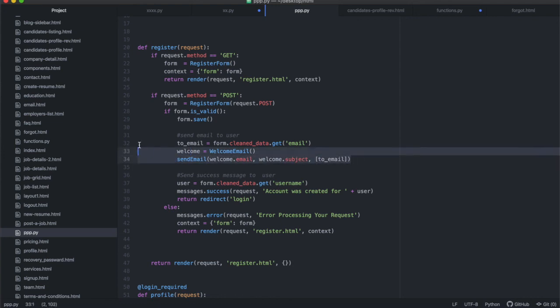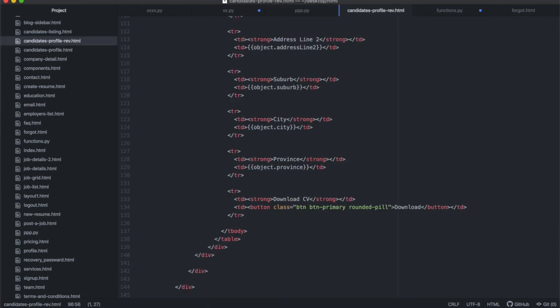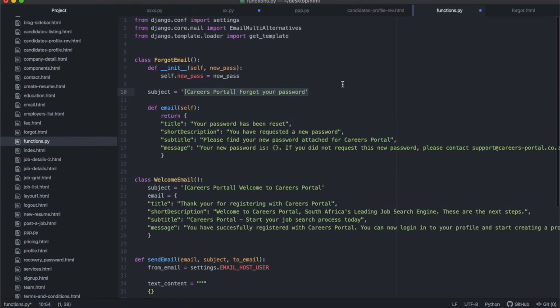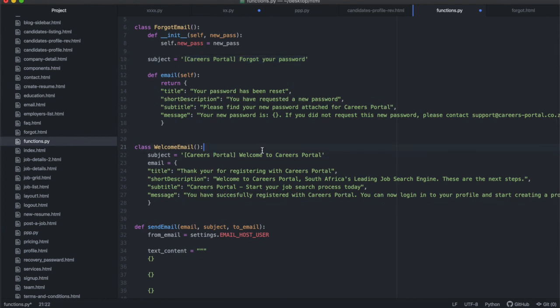So these 3 lines are the only lines that we've added into this function, because what this will do now is that every time somebody registers a new account, it's going to send them an email. The email is going to have all of this: careers portal, welcome to careers portal, this title, this short description, and all of that, so that at least there's some sort of communication that, hey, we are aware that you've registered with career portal. And later on we can expand this email and have more information about all the things people can do. Do you want to get a job notification, and so on.